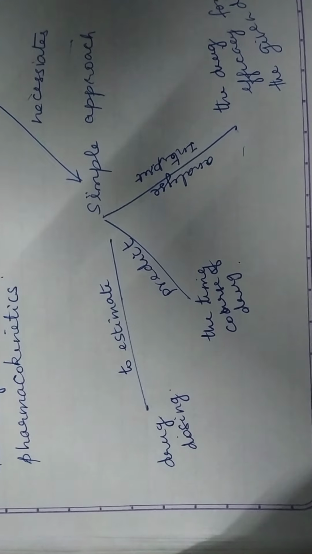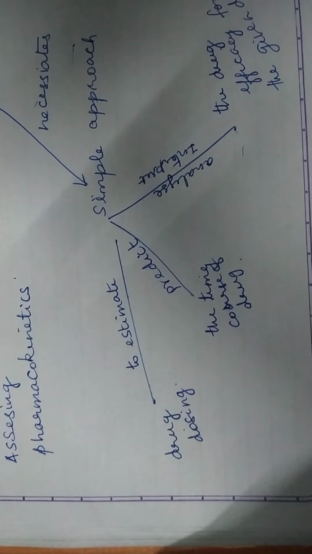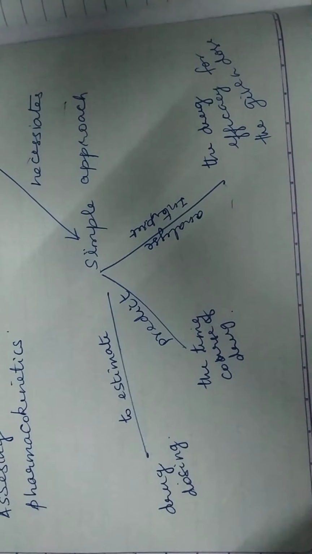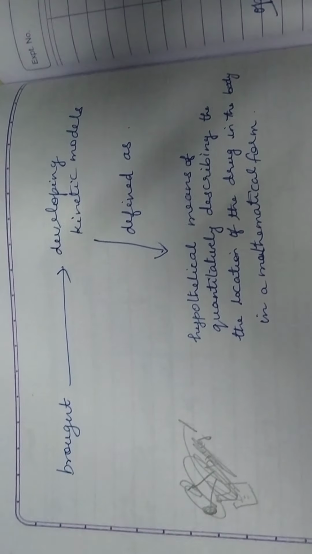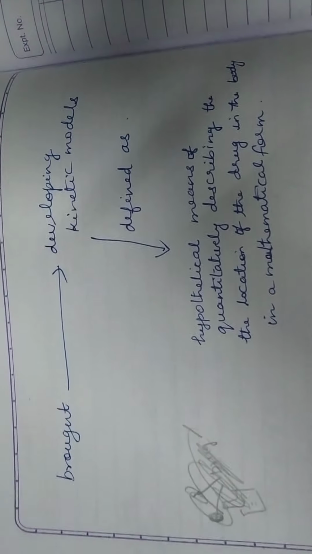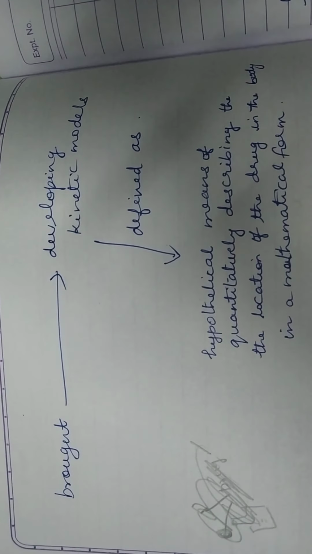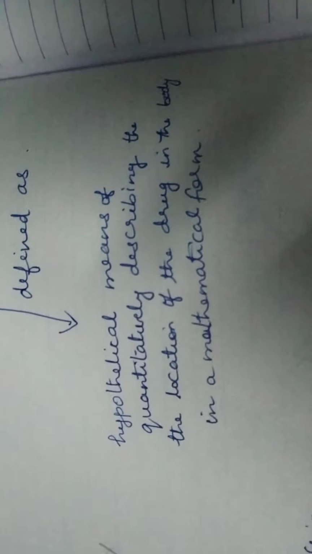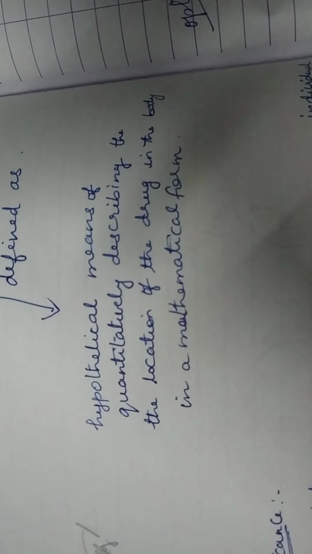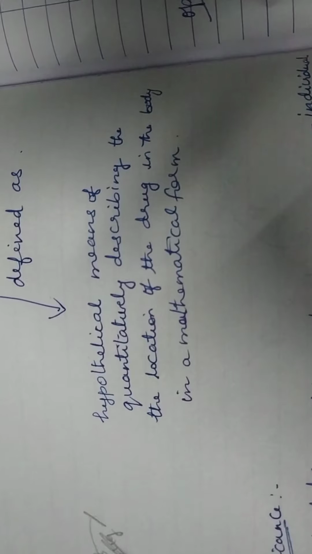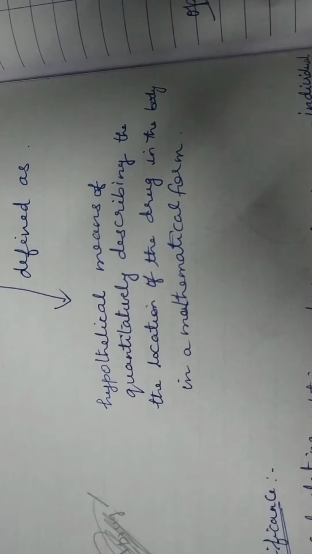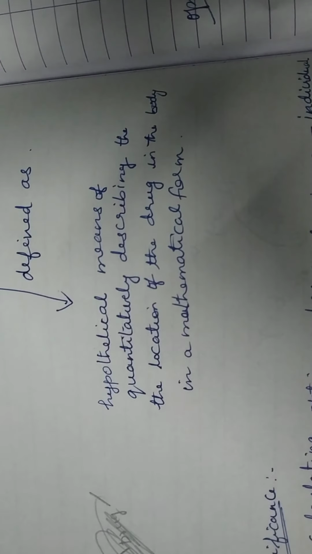We can estimate the drug dosing, predict the time course of the drug, and analyze and interpret. We can interpret the drug efficacy for a given dose. So the simple approach is brought about by developing a kinetic model. A kinetic model is defined as a hypothetical means of quantitatively describing the location of the drug in the body in a mathematical form. We are just predicting the amount of the drug and the location of the drug in the body by using a mathematical relationship.